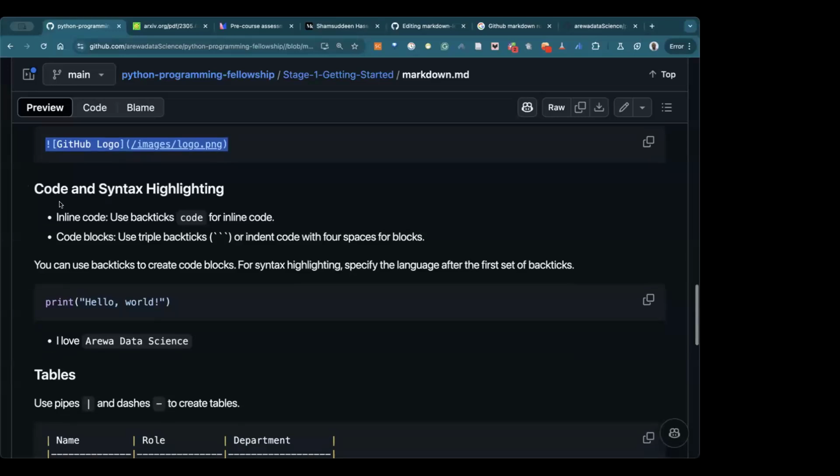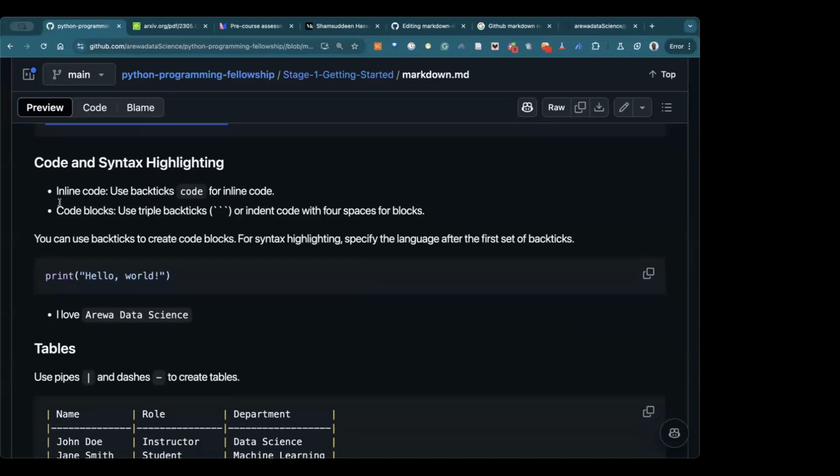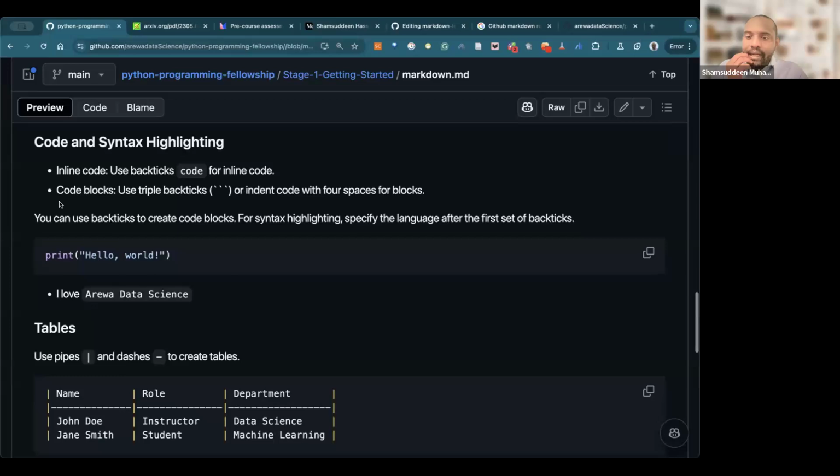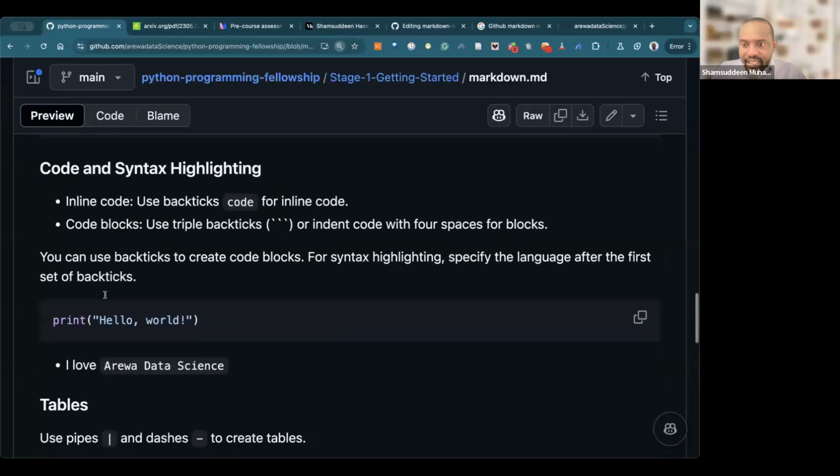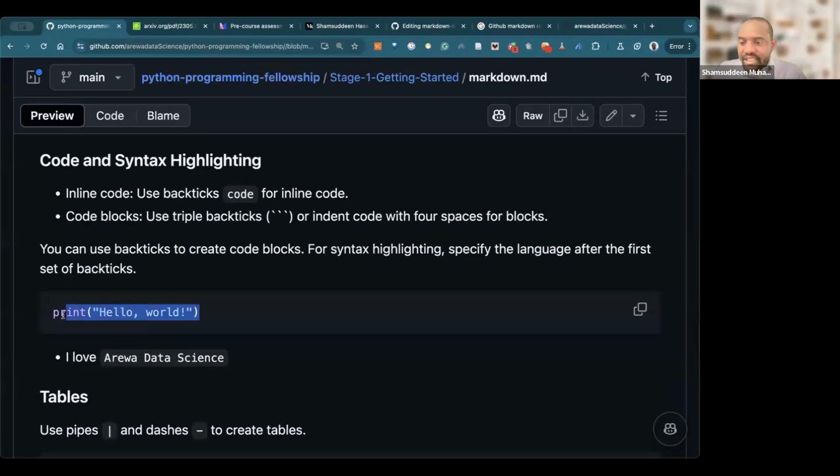So we have another one called highlighting, right? If you want to highlight something, you use backtick. So what this means is that you can see this text is highlighted. Can you see that? This text is highlighted, right? And this is Python script. So how can you do that?